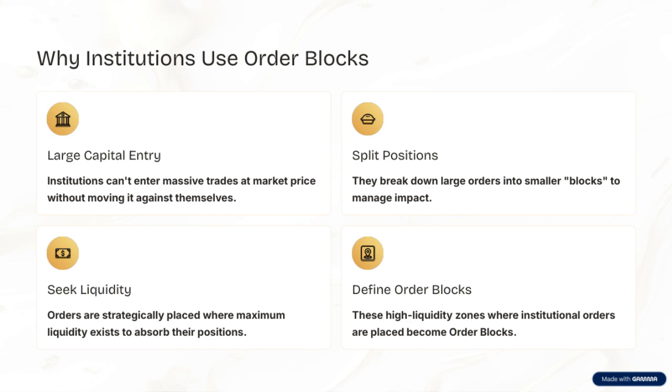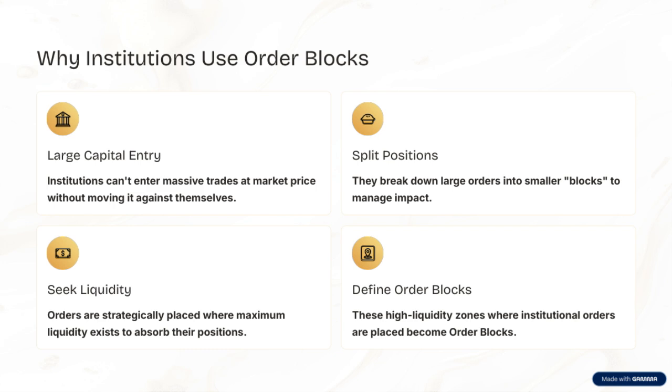To do this effectively, they break down their large orders into smaller blocks. This process helps them manage the impact their trades might have on the price. Splitting positions into smaller chunks allows institutions to enter or exit their positions gradually. They can't simply dump massive trades at market price without risking moving the market unfavorably. Large capital entry, therefore, requires careful planning and strategic placement of orders within these order blocks.